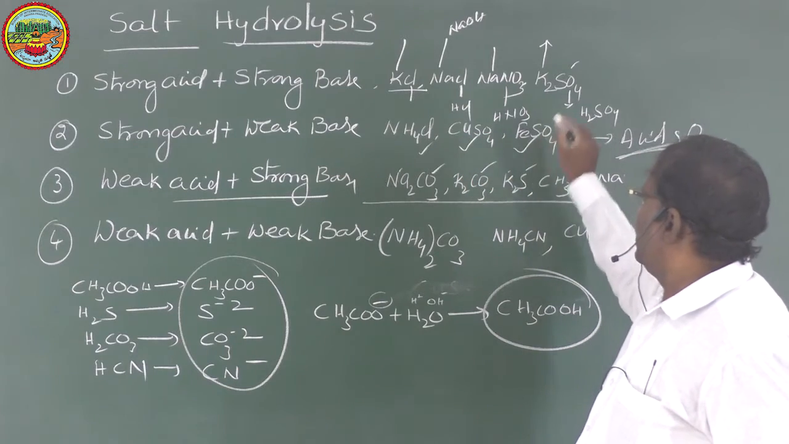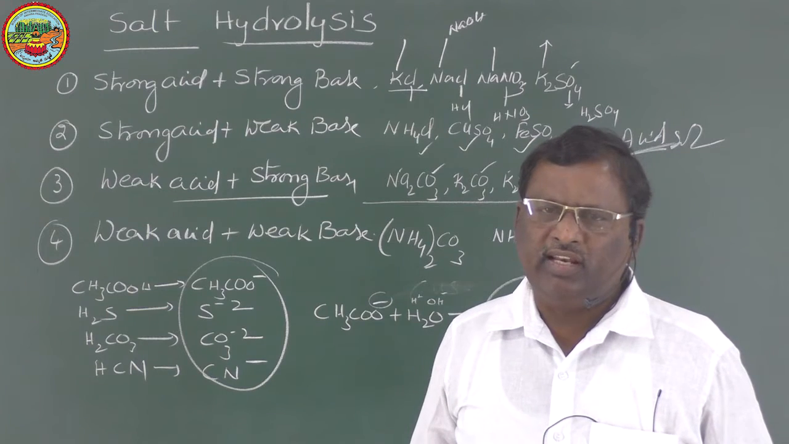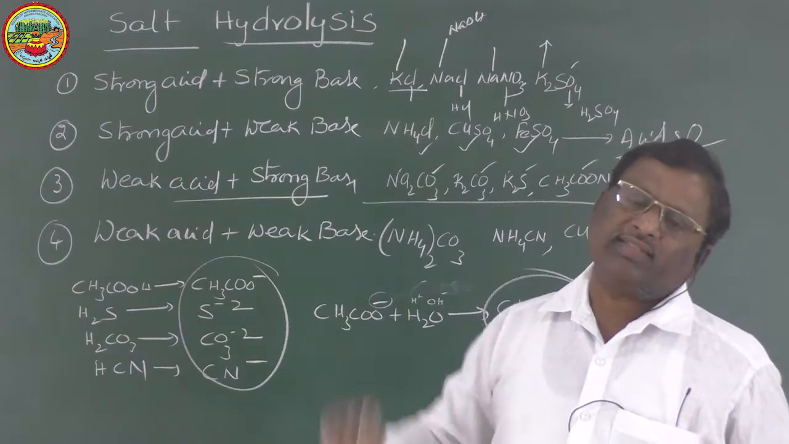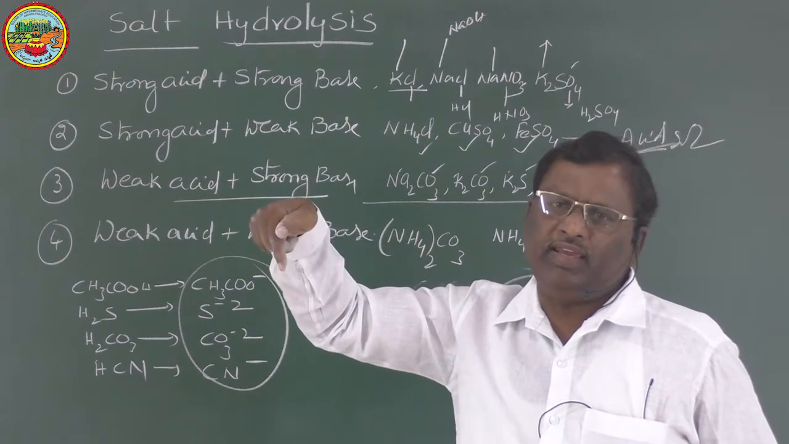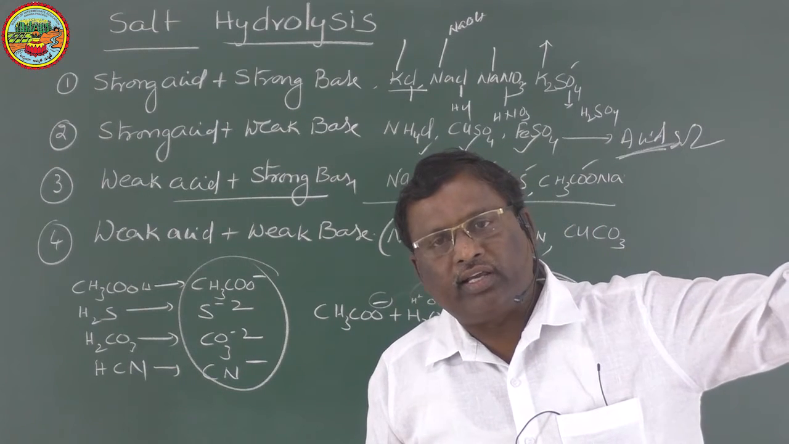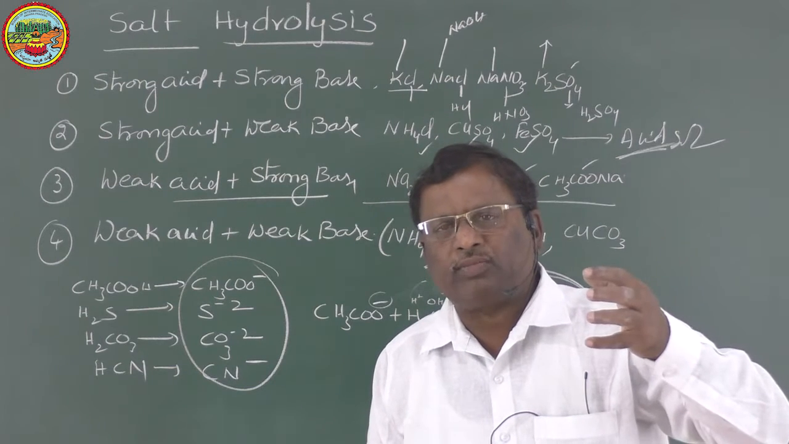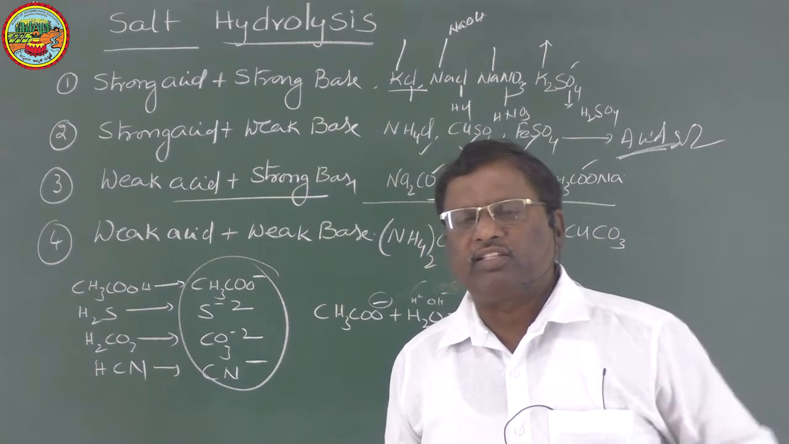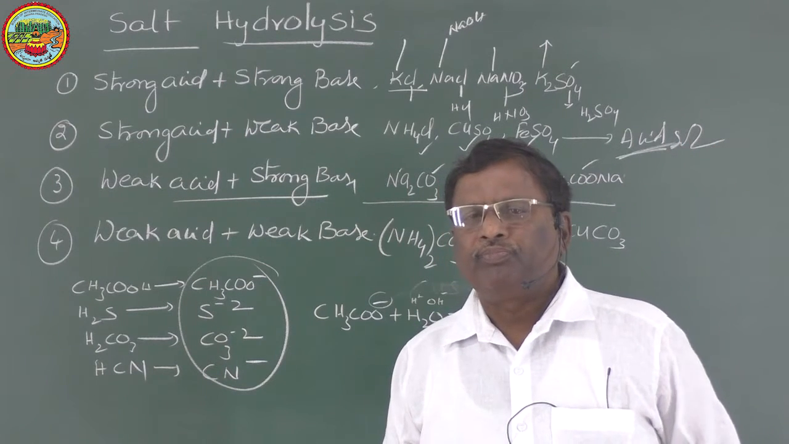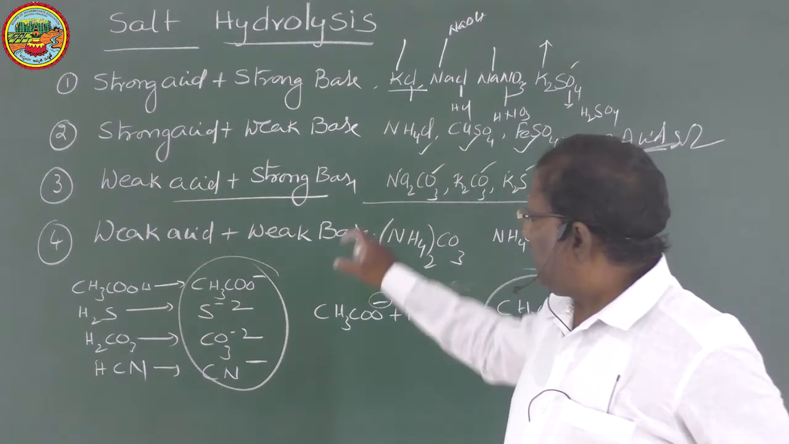NH4Cl, CuSO4, FeSO4, etc. If you dissolve them in water, the salt solutions are acidic in nature because there the cation is from a weak base. The cation of a weak base is strong. This cation will react with water and take OH minus ions from it. When it takes OH minus from it, the H plus ion concentration in water automatically increases and the solution will become acidic in nature. But this is the scientific explanation.